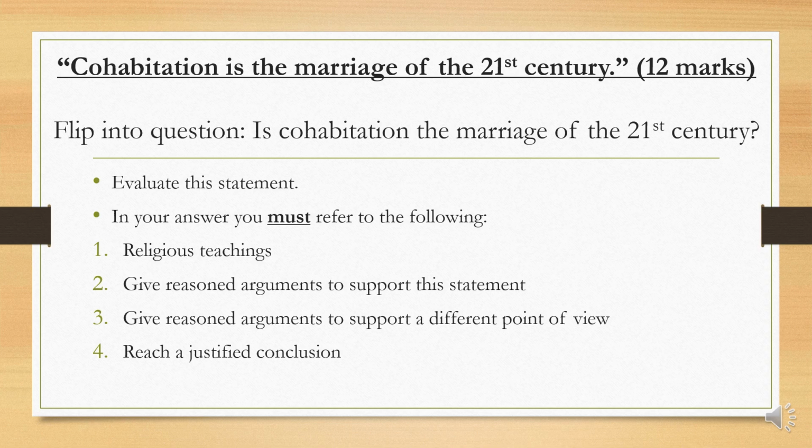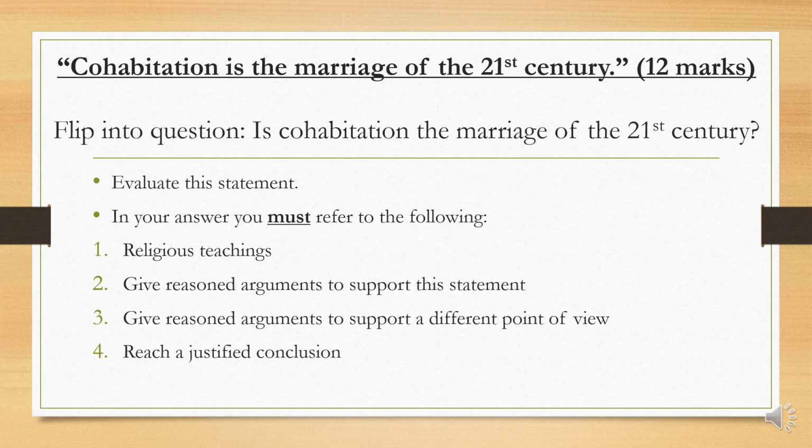So what we're going to do now is I would like for you to write this down on a piece of paper. And if not, think about agree and disagree points yourself. So which would be the agree points and which would be the disagree points. How could somebody agree to this idea that cohabitation is the marriage of the 21st century? Because cohabitating is the idea that couples live together, have sexual relationships, and are with each other for a number of years or months, however long, but they are not married. So they're basically living like a married couple without legally being married.